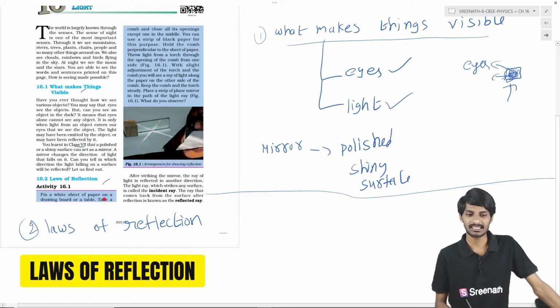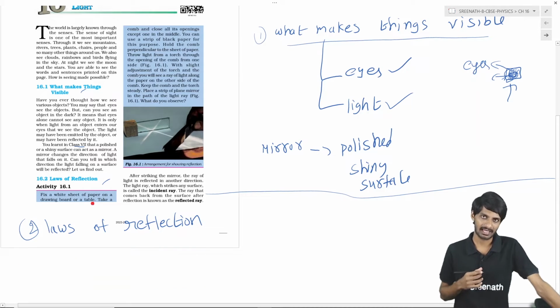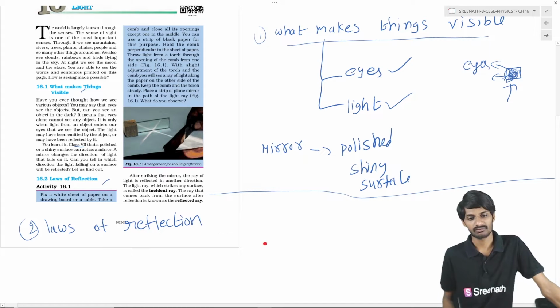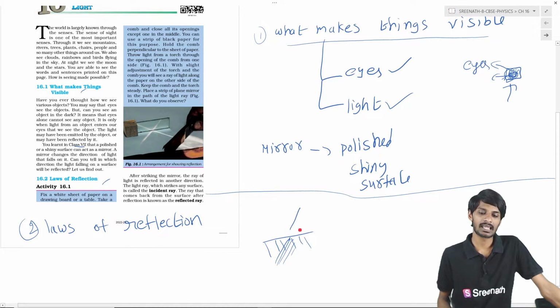To understand this, we are going to do an activity, students. Take a comb and a black paper. First take the comb and shine light on it by using a torch or anything. You will observe that narrow rays will fall. Whenever you shine light from this side, the light comes like rays, straight lines, students. We call this a ray of light.